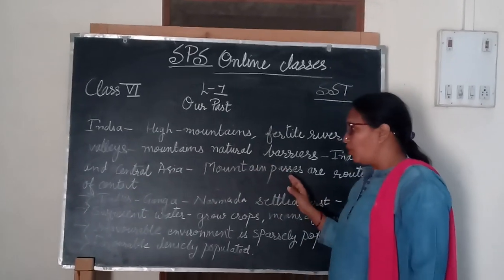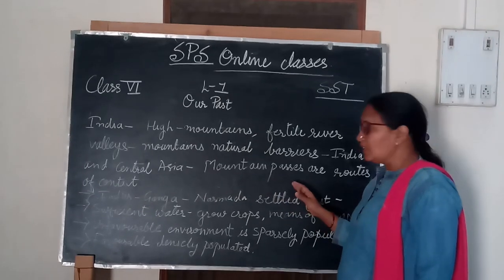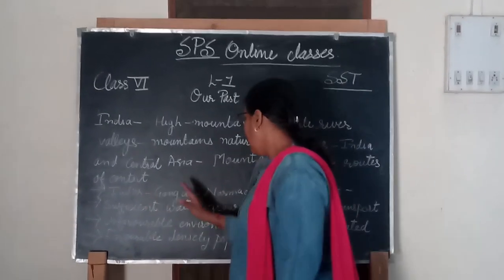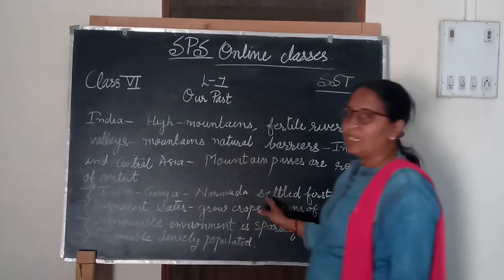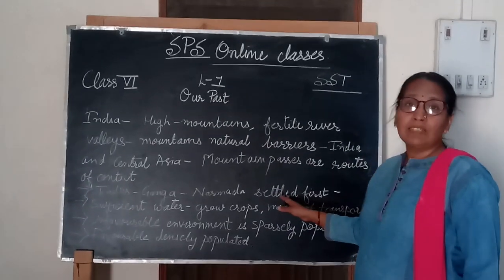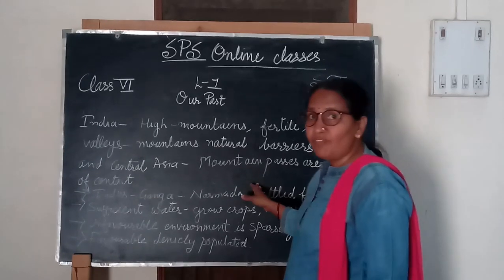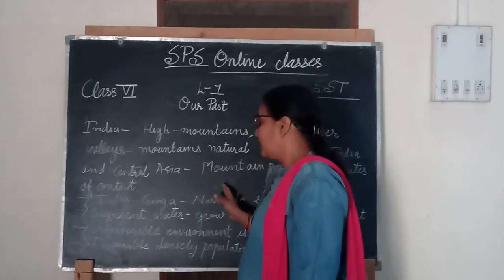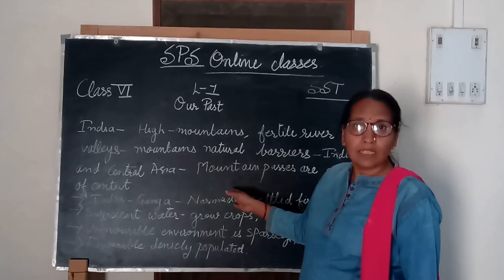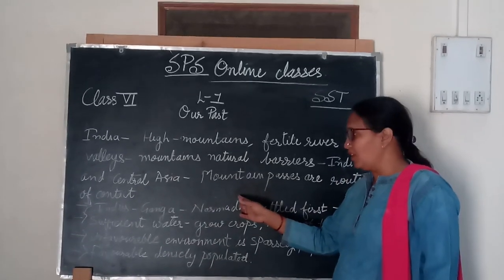If we talk about the development of civilization, Indus, Ganga, Narmada, these river valleys supported civilization in a very good manner. Even our civilization first developed on these river banks. Near river banks, civilization developed first.